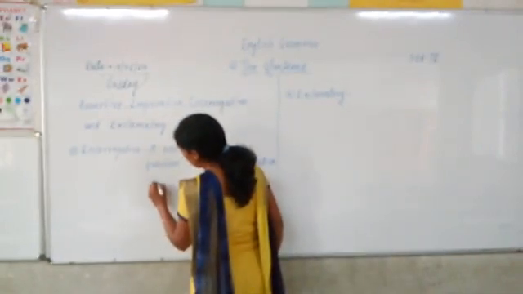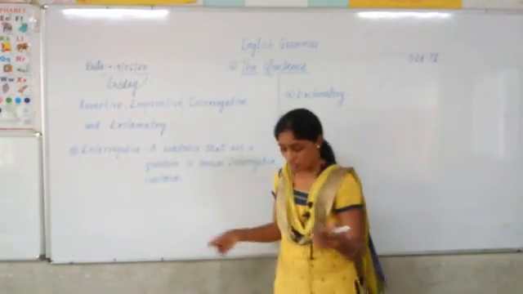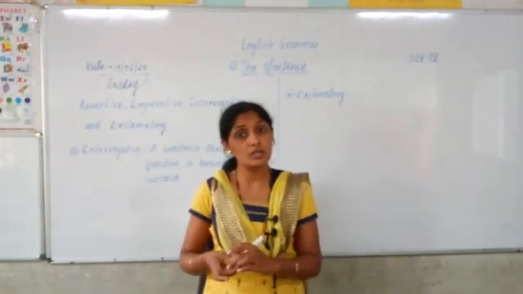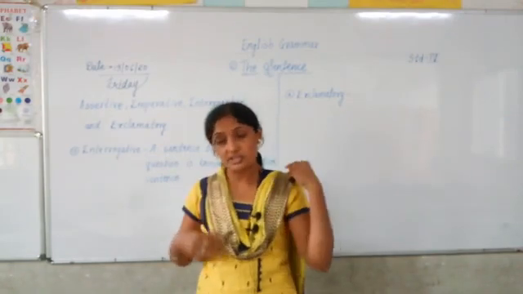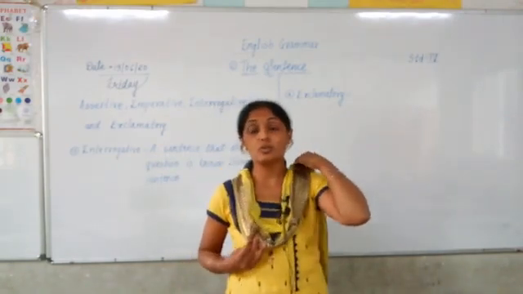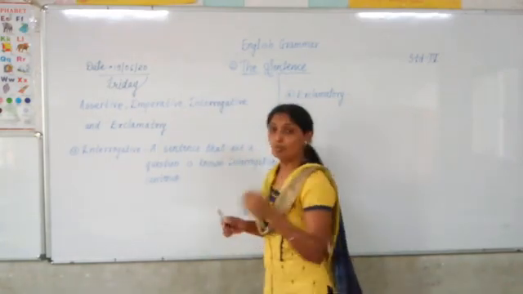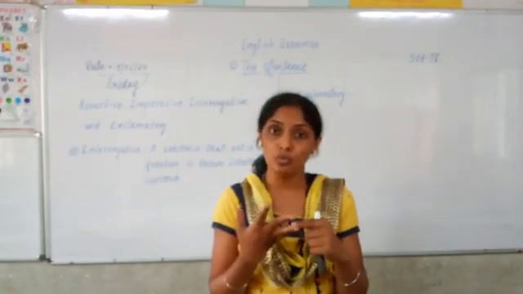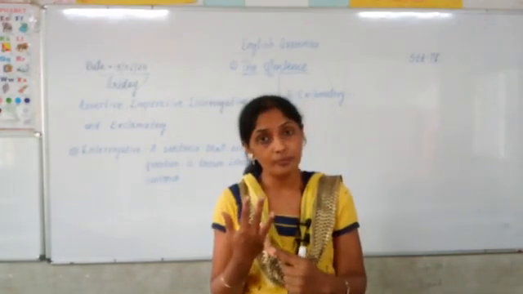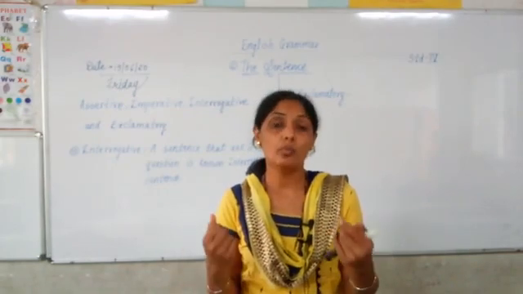Now when we ask questions to each other, which words do we use? We use WH questions. Which are WH questions? Questions like what, why, who, whom, how, where, when.